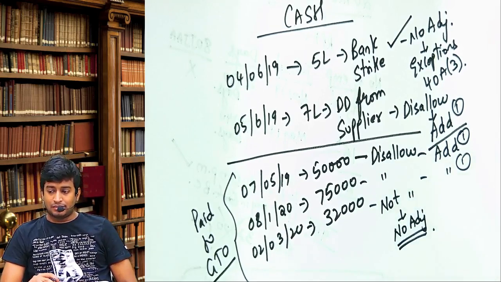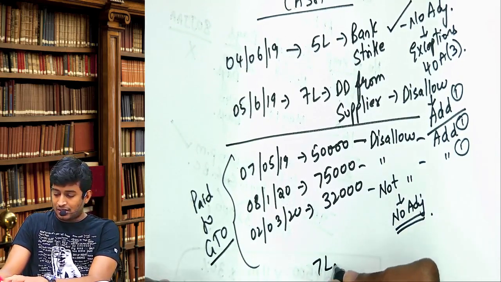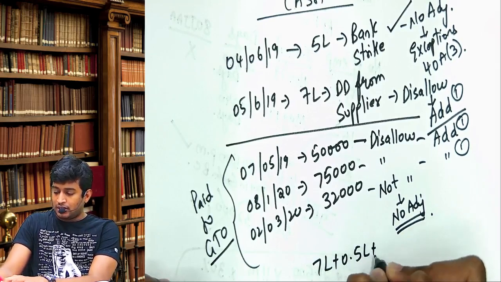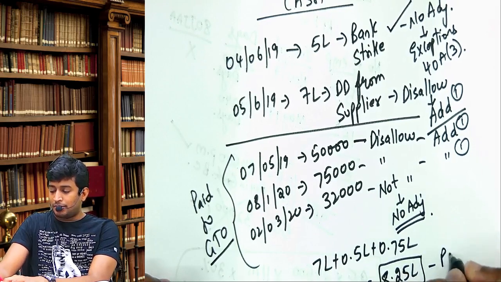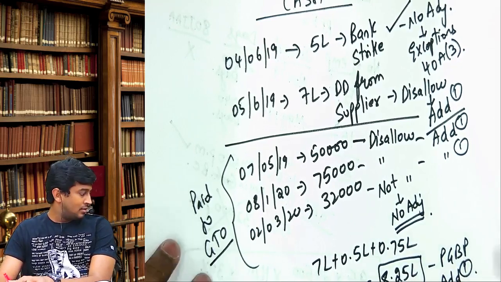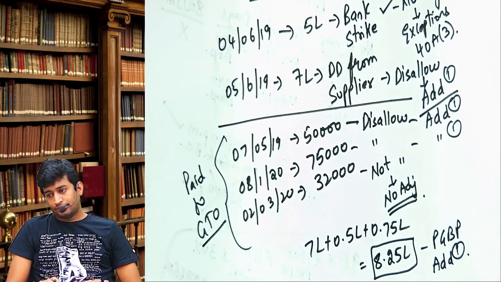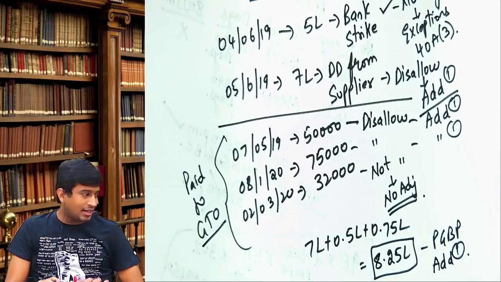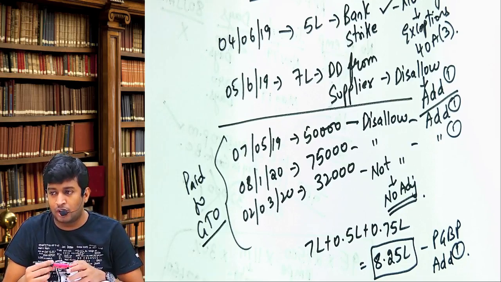Am I clear? So what is the total I should add now? 7 lakhs plus 50,000 plus 75,000, 8.25 lakhs. This is the total I should add under PGBP under add 1. Am I very clear with the logic? The depth must be there, sir, then only you can solve. Again I am saying, it's not that simple and it's not that difficult also. I'm not saying it's difficult, but it's voluminous.